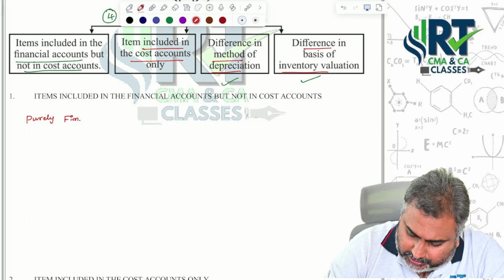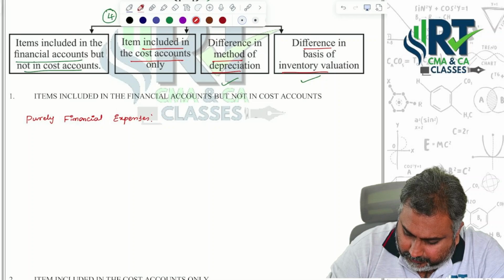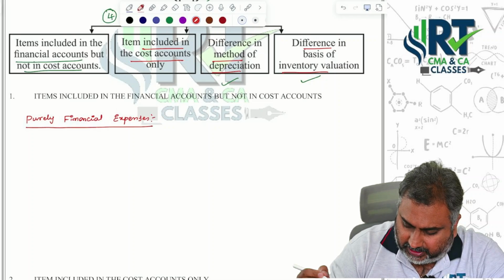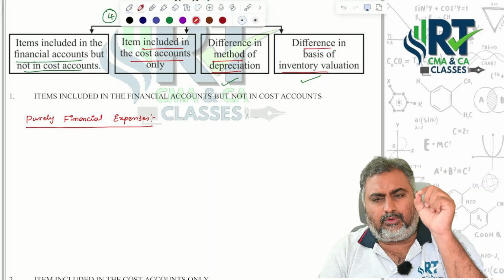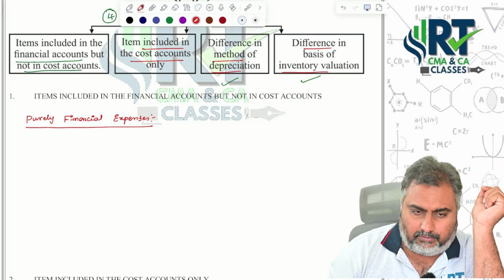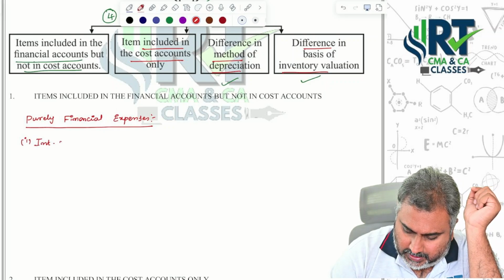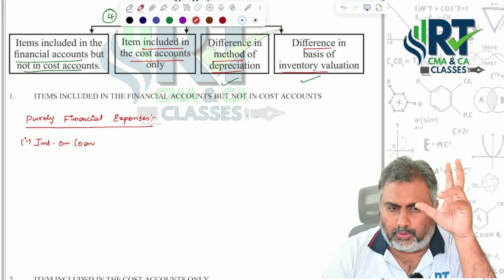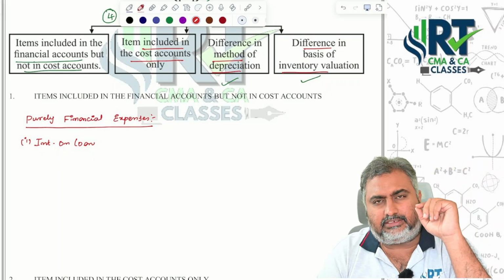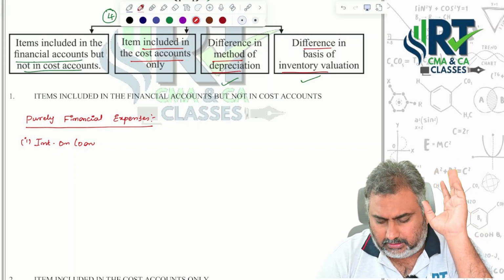Purely financial expenses. These expenses are included only in financial books but not under the costing books point of view. What are the examples? Interest on loan, that is one item. Or bank mortgages are included only from the finance point of view but not from the costing point of view.